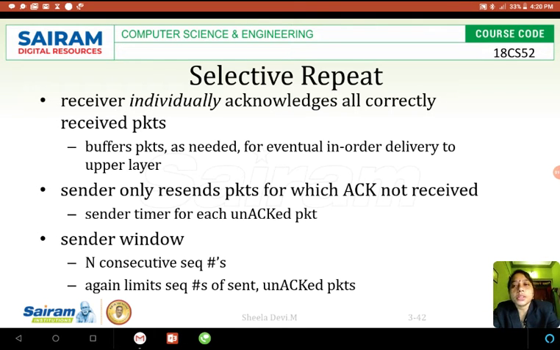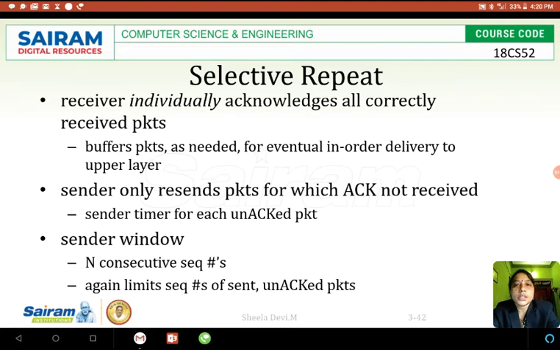See, if I'm expecting packet 3 but I get packet 4, and after the timeout happens, the sender finds that the packet is lost during the communication. It is resending. So this buffering at the receiver helps us to keep packet 4 till packet 3 arrives at the receiver. Once it gets packet 3, it will first deliver packet 3 to the upper layer. Then from the buffer it will take packet 4 and deliver it to the upper layer. This is the use of buffering.